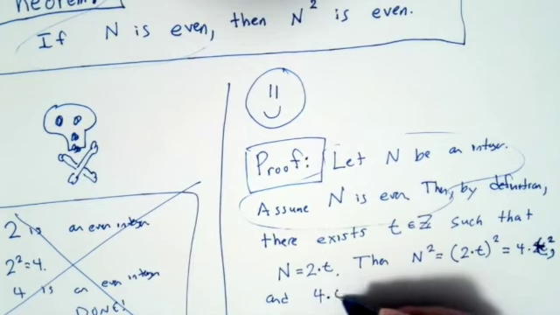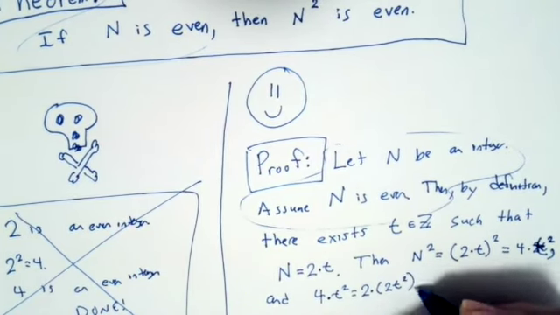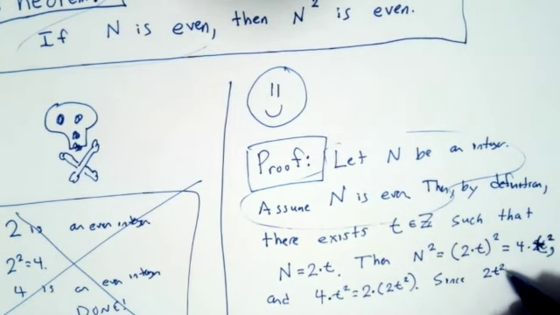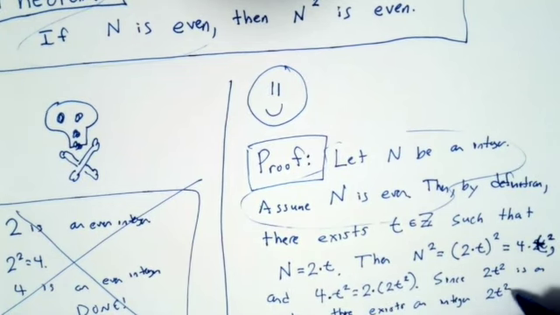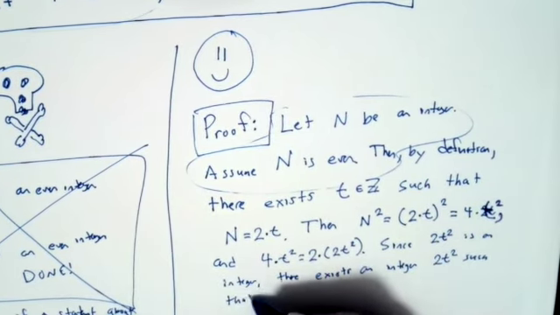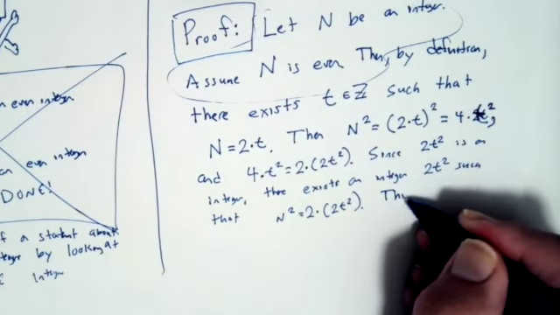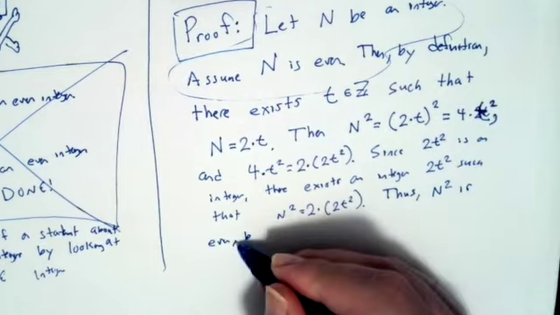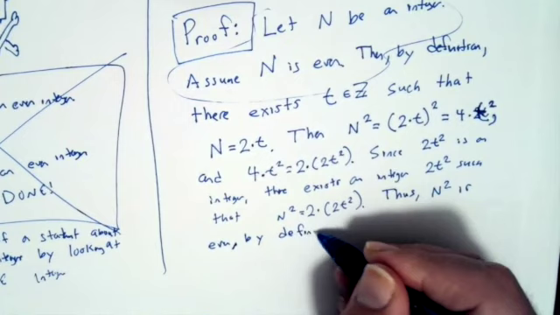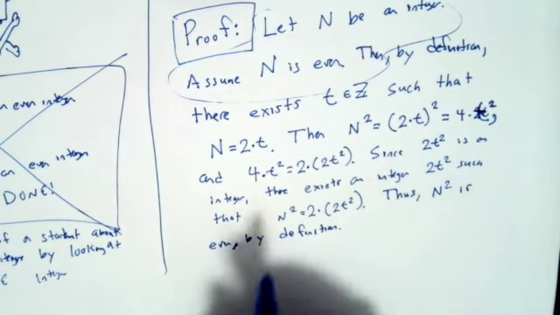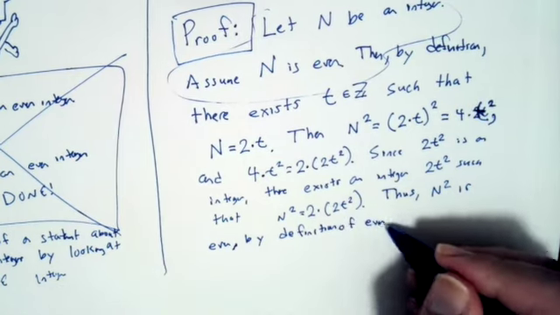And 4 times t squared is equal to 2 times 2t squared. Since 2t squared is an integer, there exists an integer 2t squared such that n squared is equal to 2 times 2t squared. Thus, n squared is even. And we could write "by definition"; we probably will this time, as when you write for higher level audiences, some of these things kind of fall away. But for now, let's write out everything explicitly.